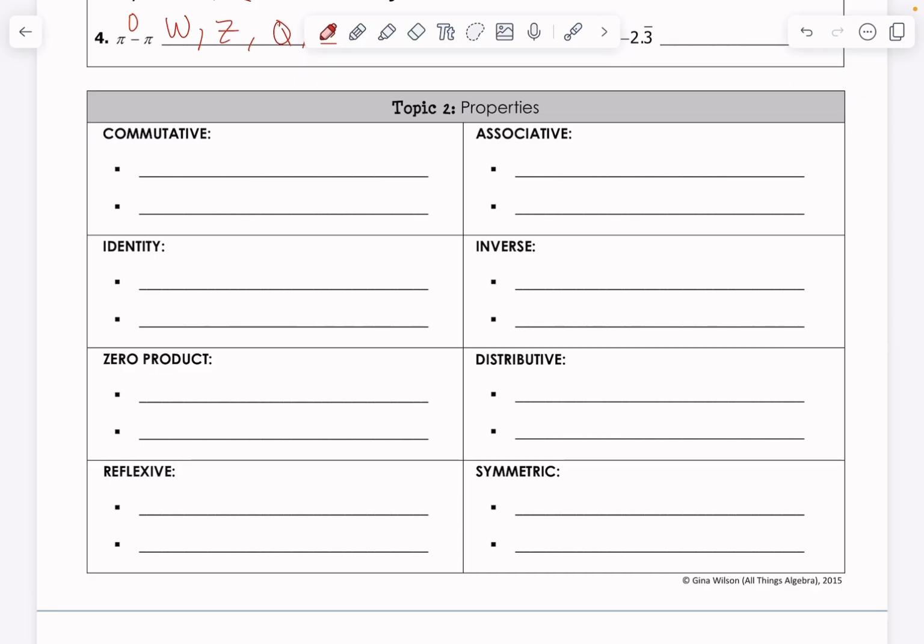And so let's begin our talk of topic number 2, properties, with the property of commutativity, or the commutative property. Here's what it says. Some number plus another number has to be equal to that other number plus the original number. This is all talking about order, the order in which you add. Or we can have the same thing for multiplication, the order in which we multiply. A times B, again, just two numbers, must be the same as B times A. We can add or multiply in any order.